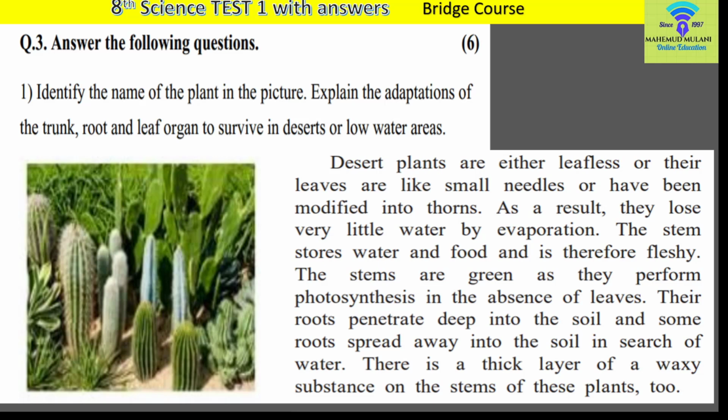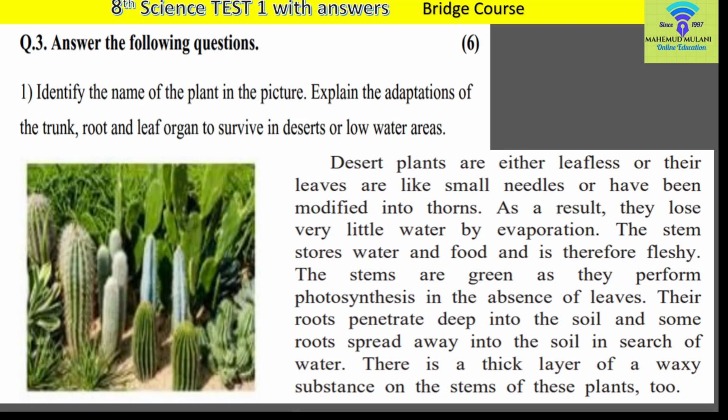The stem stores water and food and is therefore fleshy. The stems are green as they perform photosynthesis in the absence of leaves. In such desert areas, there are no leaves for the plants, so for the process of photosynthesis, the stem itself becomes green and performs photosynthesis.